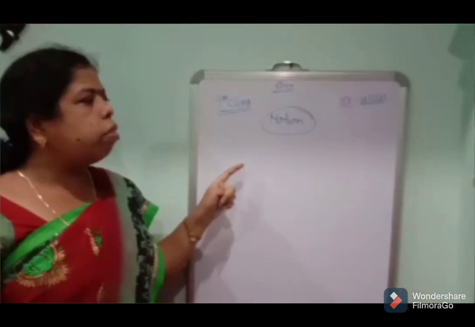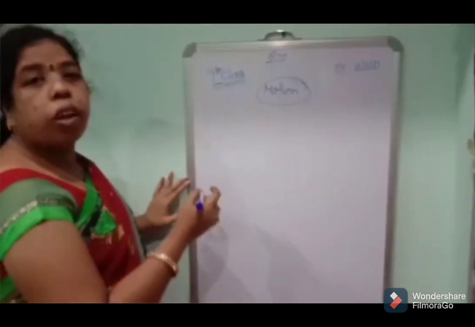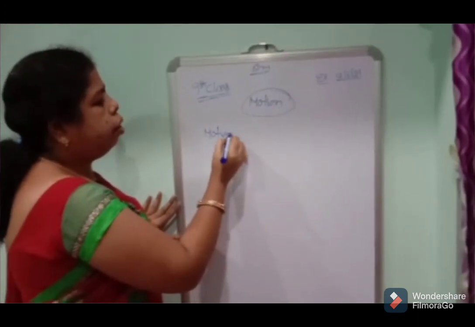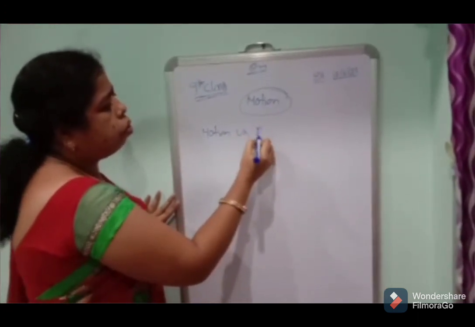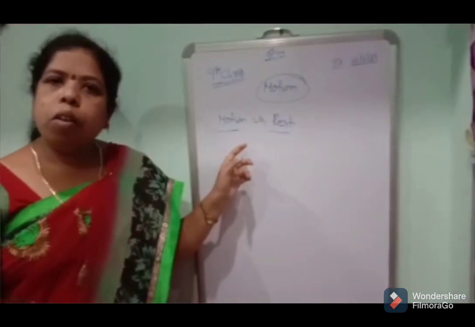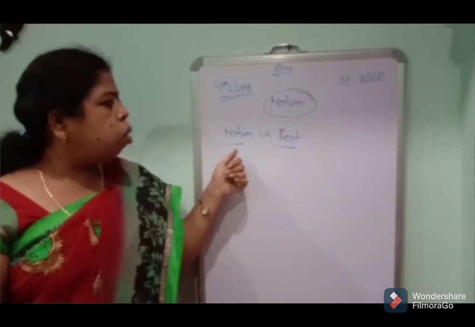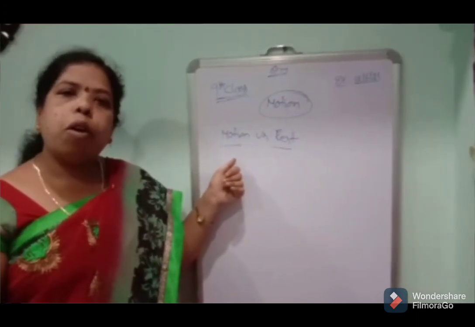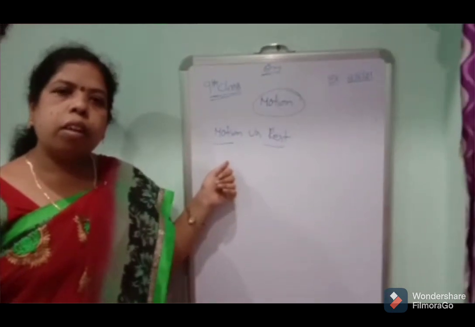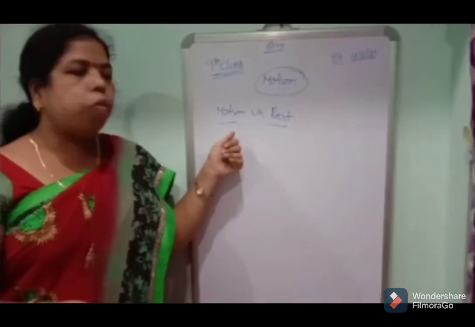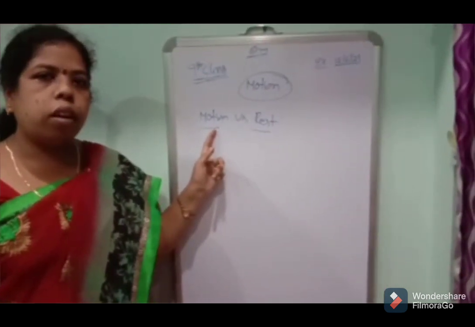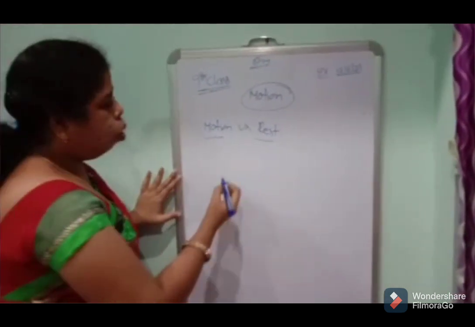Next, we discuss motion versus rest. We already said what motion is. Motion means the change of an object's position. That is called motion. For example, a moving car.